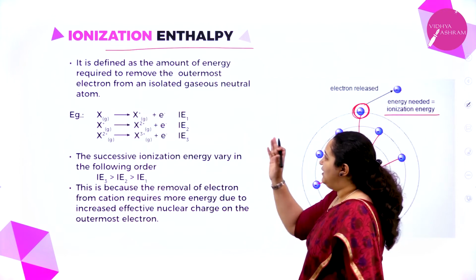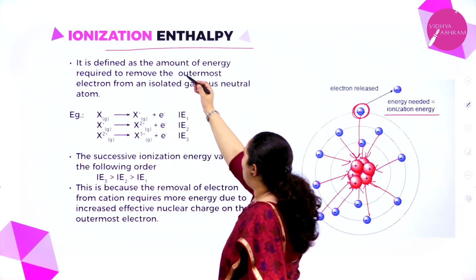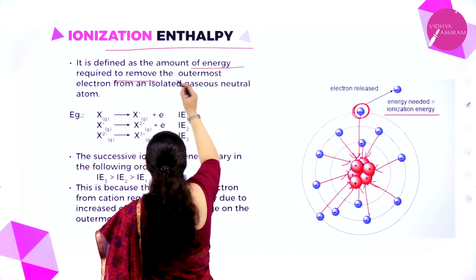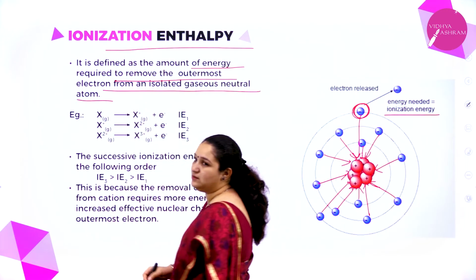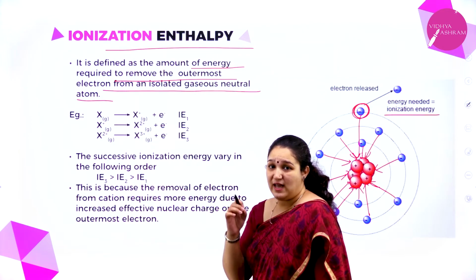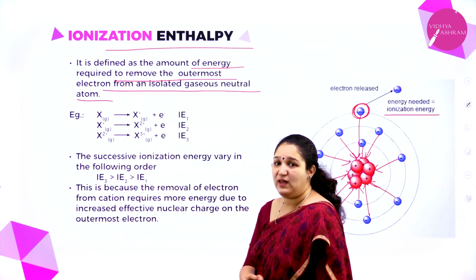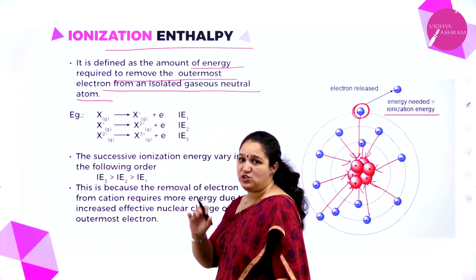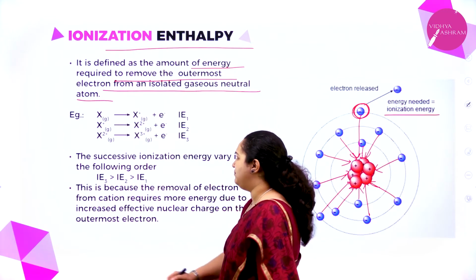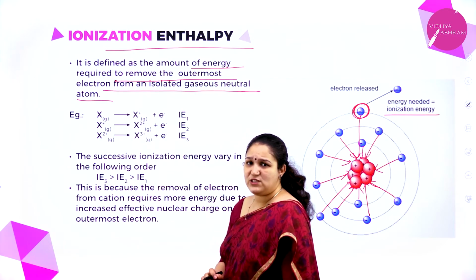Is it clear? What do you mean by ionization enthalpy? It is defined as the amount of energy required to remove the outermost electron from an isolated gaseous atom. Now for example, X is the gaseous atom which I have got.